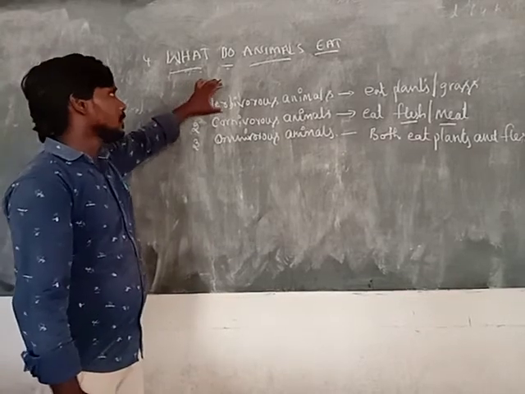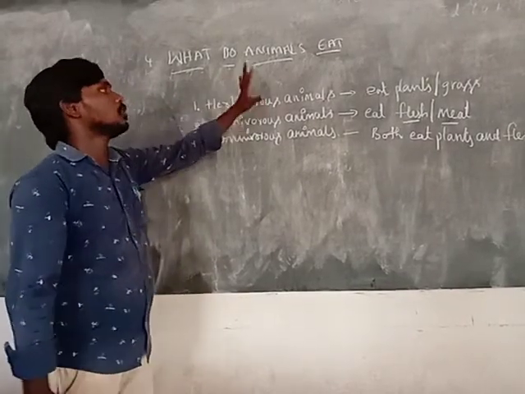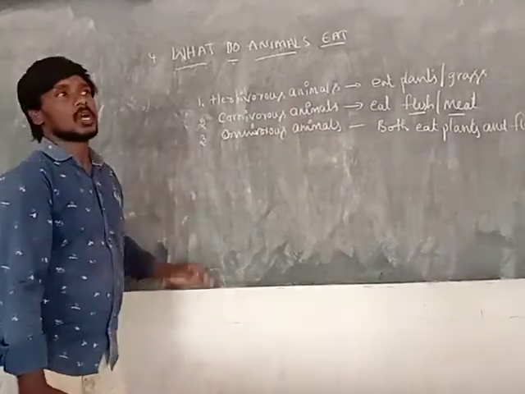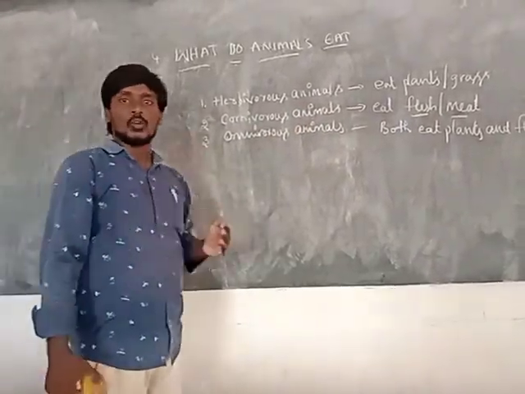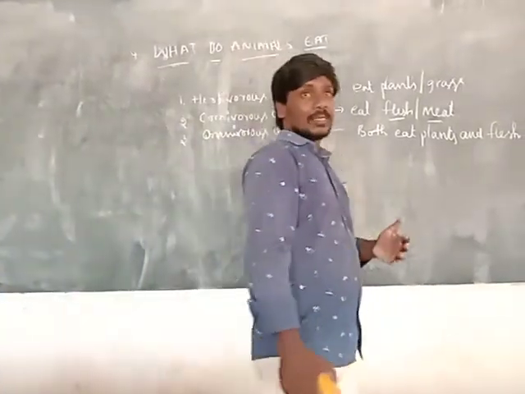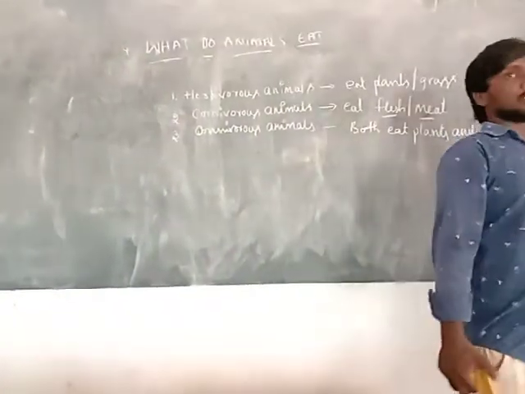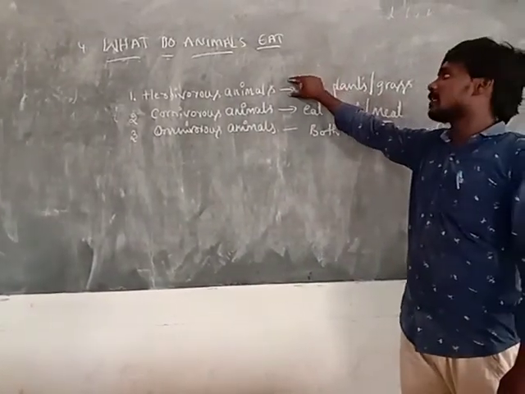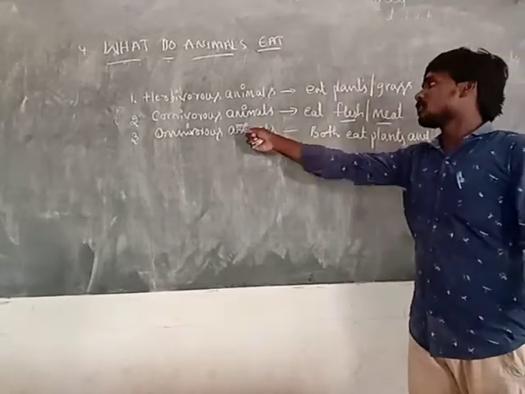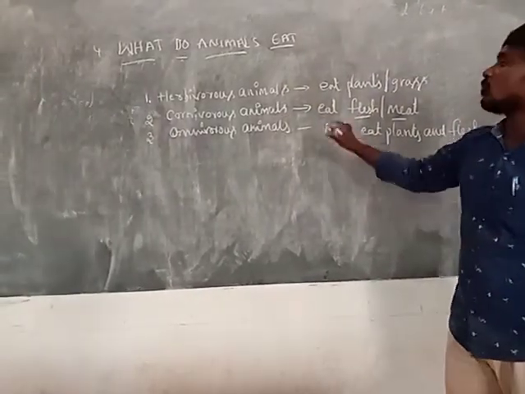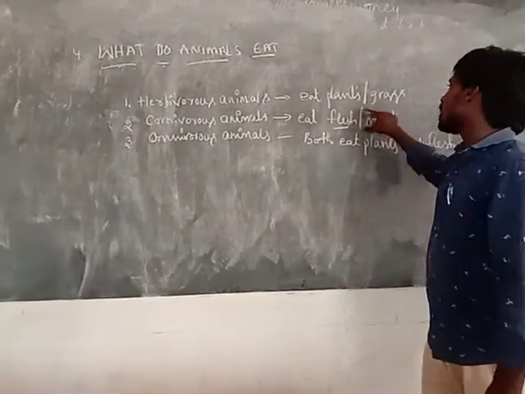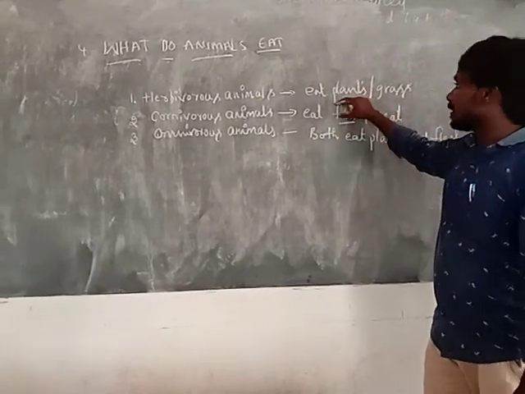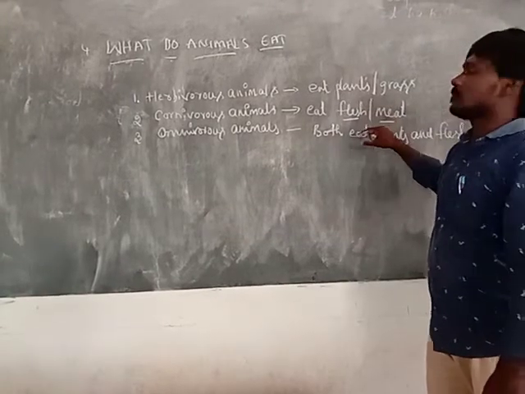One is herbivorous animals, which eat only plants or grass. Examples: cow, ox, buffalo, goat, sheep, rabbit, giraffe. So many animals belong to this group. And next, carnivorous animals eat only flesh or meat. That animals depend on animals that eat only plants.